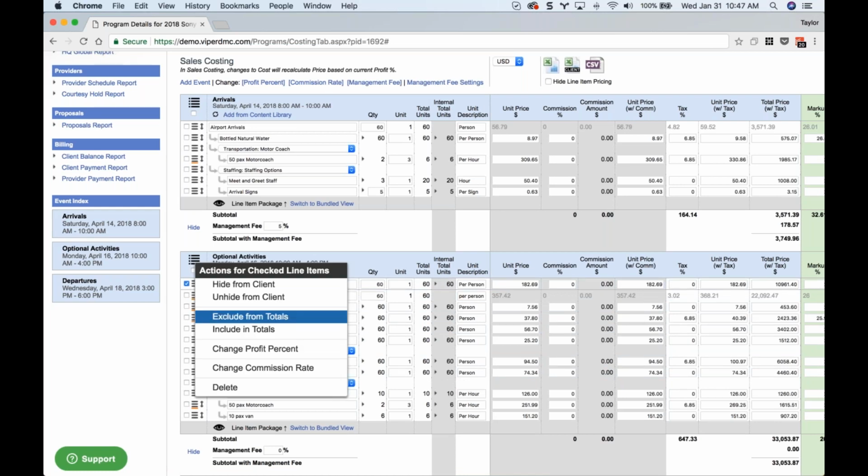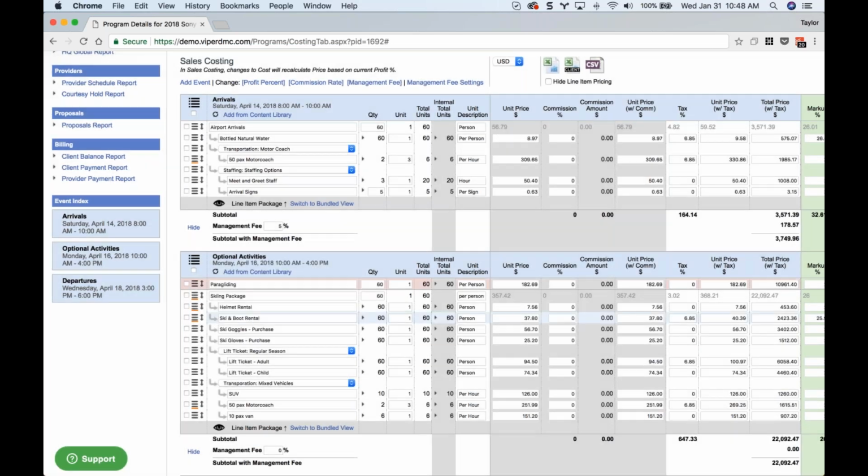Keep your eye on the bottom right of your screen where the total price is currently $33,000. So if I exclude that from totals, it now drops down to $22,000 because this $10,961 has now been excluded from my total. Again, the client can see this line item in the costing and will see the price, but of course it's been excluded from the total so it doesn't inflate your total too much.